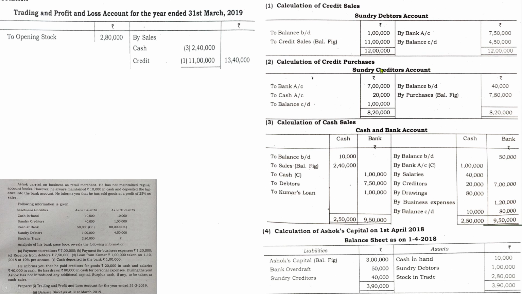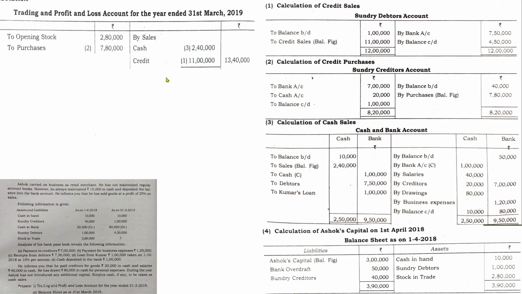After that, go for the creditors account. Make sure whether there is any transaction relating to creditors. There is one transaction, that is credit purchase. Make sure whether there are cash purchases given in the question or in the respective cash book account. So to purchases 7,80,000, there are no details regarding cash purchases, so we can assume that during the year the entire purchases was on credit. And next one is the important one.